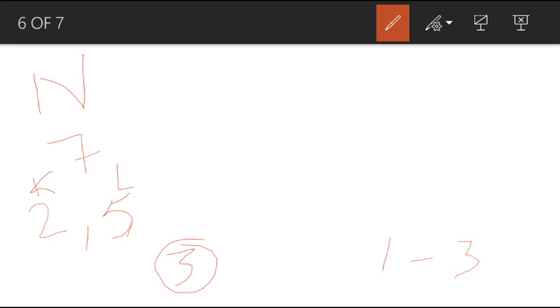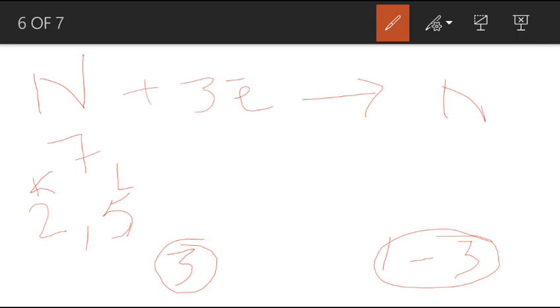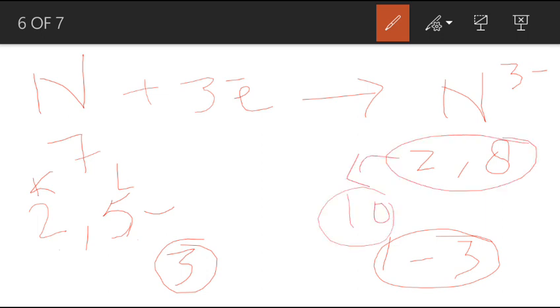As I told you earlier that a metal can lose electrons from 1 to 3, in the same way a non-metal can gain electrons from 1 to 3. So it requires 3 electrons. So easily it can gain 3 electrons and it will become nitrogen trivalent negative. At first its electronic configuration was 2 and 5. When it gains 3 electrons, its electronic configuration becomes 2, 8. So total number of electrons are 10, which is the atomic number of neon.